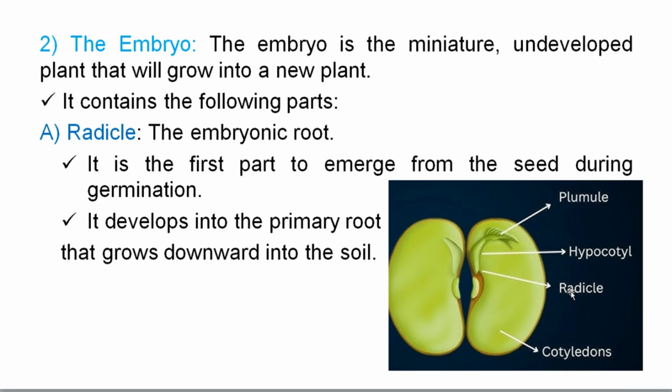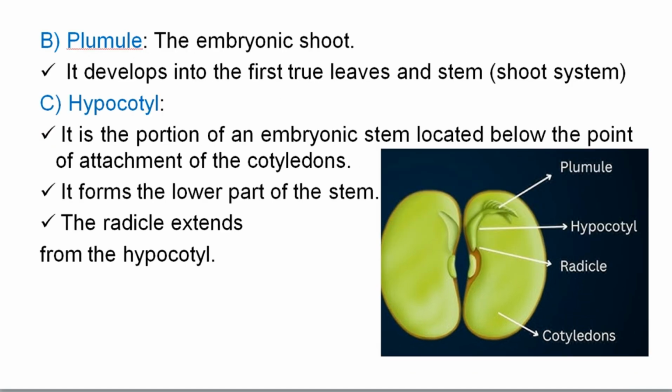Primary root, and that can grow downward into the soil. Plumule is the embryonic shoot. Look, this is a shoot or stem. Plumule develops into the first true leaves and stem. So plumule develops into what? The shoot system.